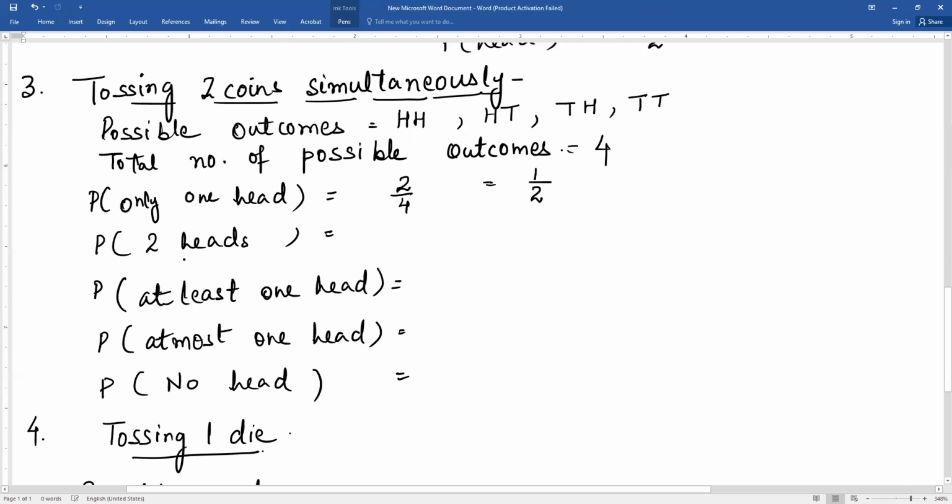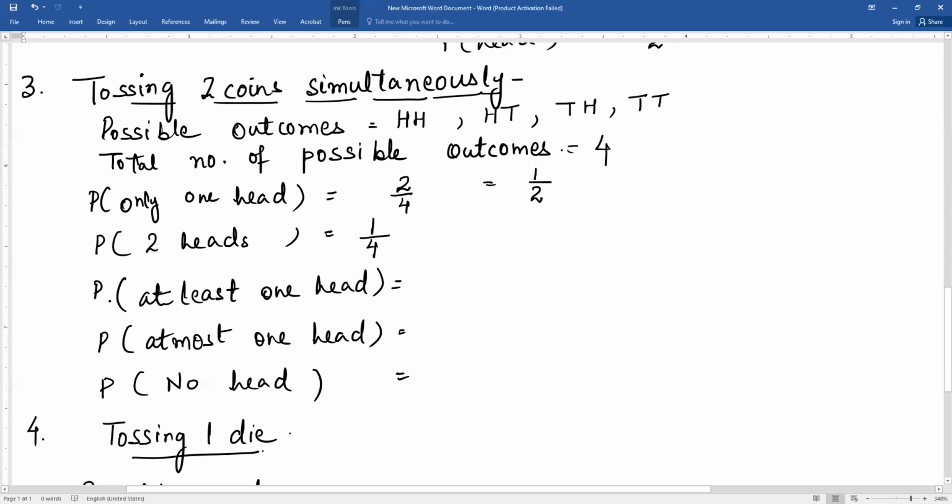Similarly, what is the probability of 2 heads? We have only one favorable outcome for getting 2 heads, that is HH. यहाँ पर भी एक ही head है, यहाँ एक है, यहाँ कुछ भी नहीं है. 2 heads we get only in this HH. So number of favorable outcomes becomes 1 and total outcomes is 4. So the probability of getting 2 heads is 1 by 4.